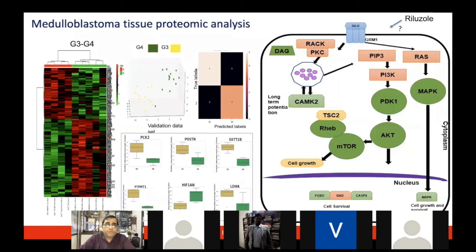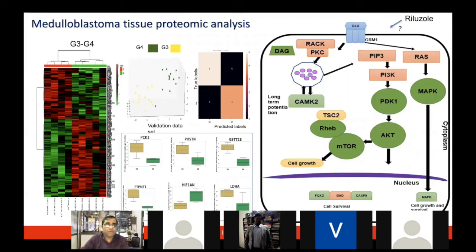Additionally, in medulloblastoma, which is the pediatric brain tumor in children, it is very unclear what the group 3 and group 4 tumors are. They're very different. One is very aggressive, one is much less aggressive. But how to control the group 3 tumor? They look very similar at the gene expression level. If you look at the DNA and RNA level, they're very similar. Only at the protein level could we see a lot of differences, a day and night difference in the protein level.